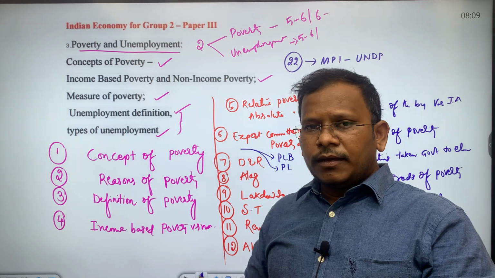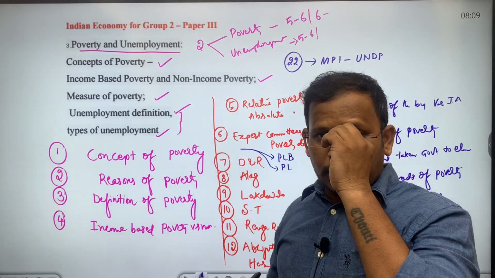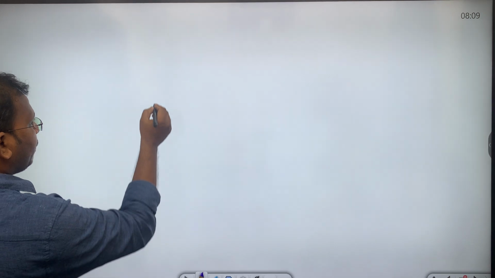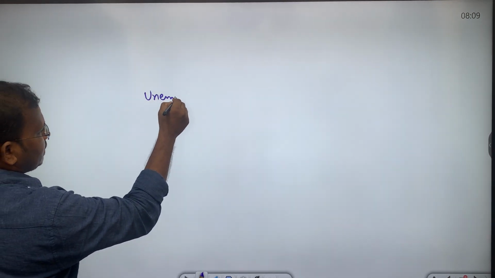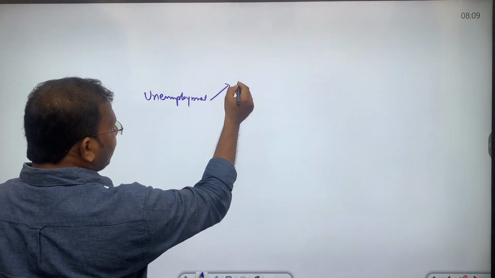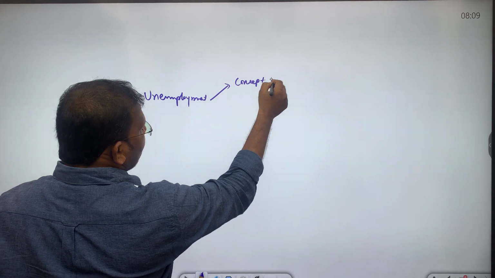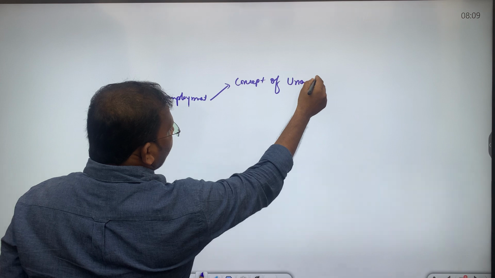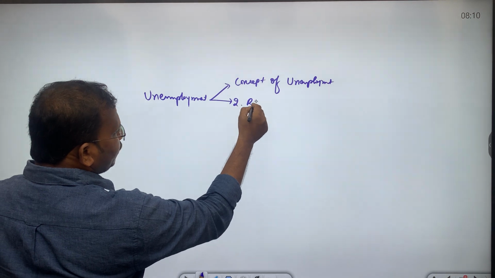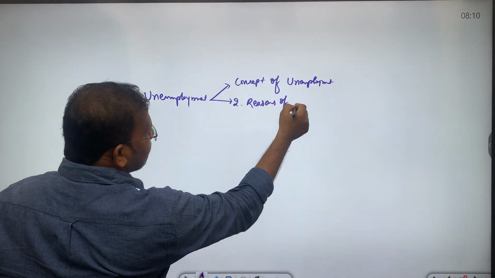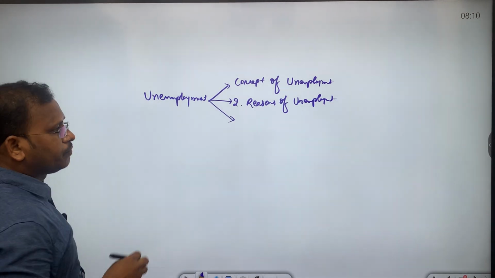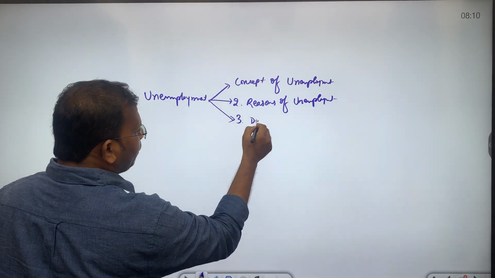Now if I go through the conceptualization of unemployment and also the subtopics of unemployment, let me go through the subtopics of unemployment. Now, as part of unemployment, the first subtopic would be the concept of unemployment. Then the second subtopic would be reasons of unemployment. Then the third subtopic would be definition of unemployment.